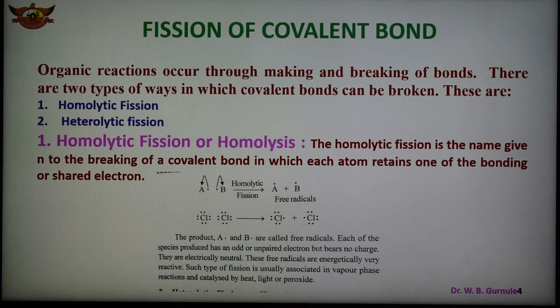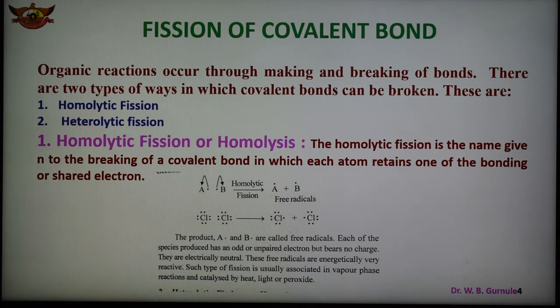We can say that this breaking of the covalent bond is sometimes also known as symmetrical cleavage, homolytic fission, or simply homolysis. Neutral chemical species which contain an odd or unpaired electron, produced by homolytic fission, are known as free radicals.